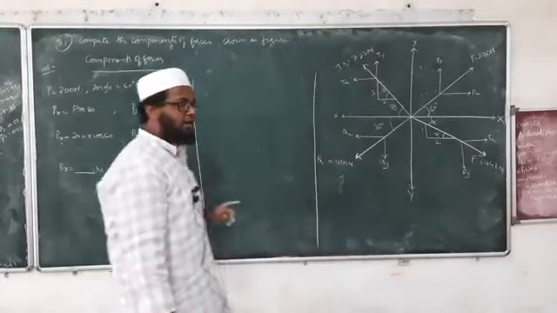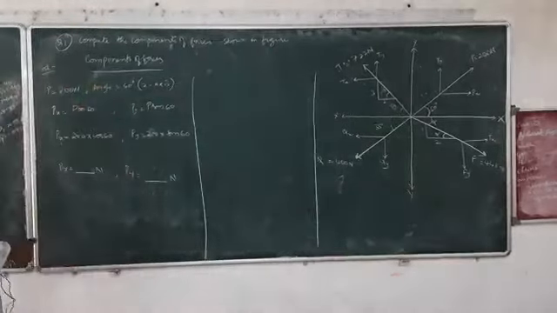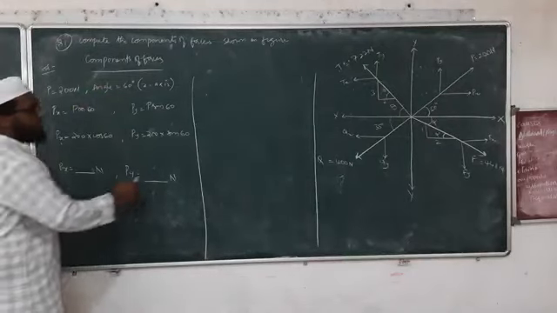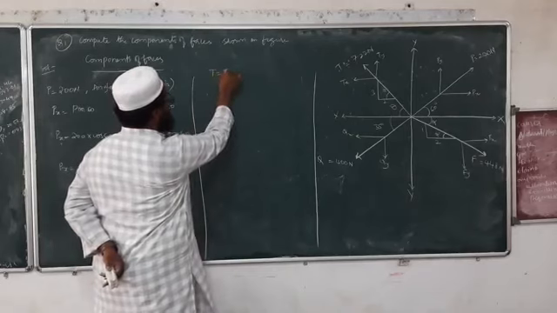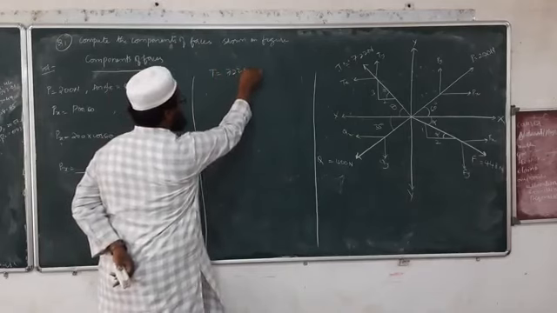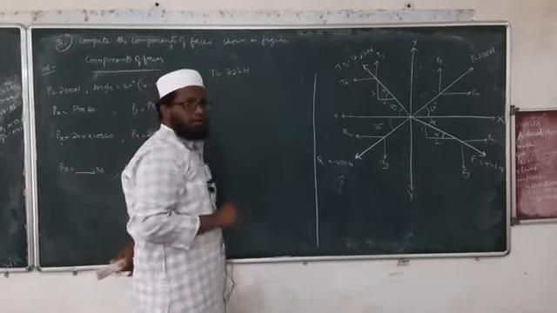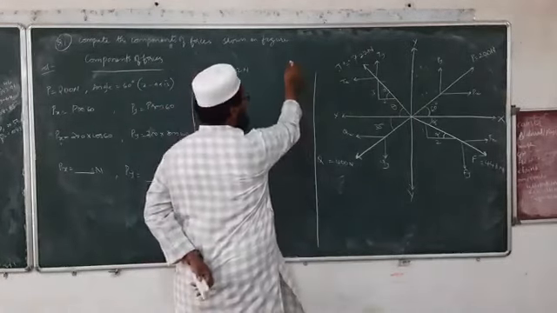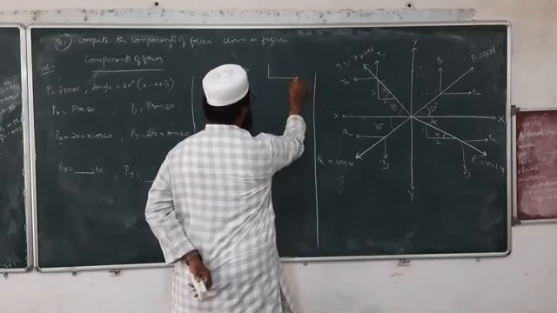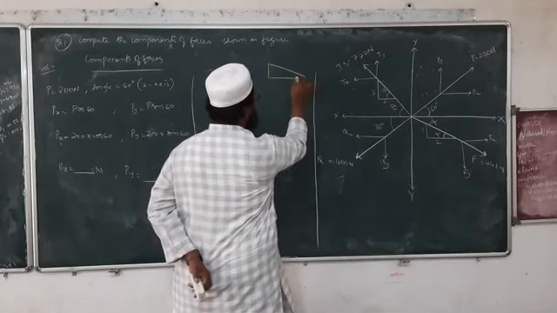Now we will calculate the components of force T also. So what is the value of T given here? T is equal to 722 newtons, and theta we don't know. We don't know the angle. So how will you calculate the angle? For that they have given us a triangle. This is the triangle given to us, isn't it?